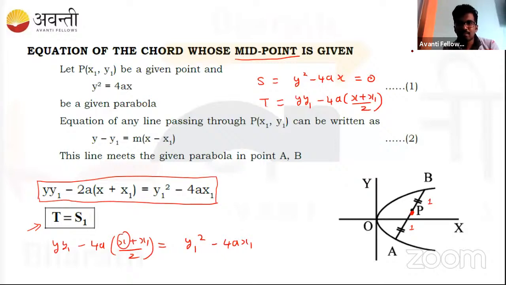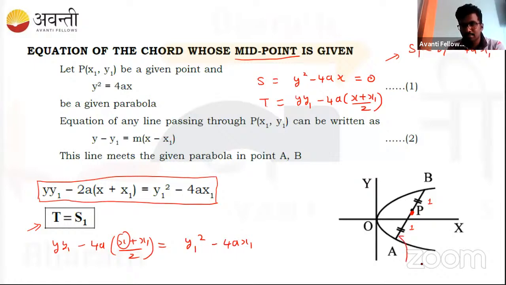Is it clear? So S1 is the value after substituting the given point, that is the midpoint, so S1 is equal to y1 square minus 4ax1. Understood? How do we find the chord equation directly when the midpoint has been given? This is the thing that you should use. So why do we use this equation for a chord? Because we have to find the equation of a chord, right? So this is the equation of a chord.